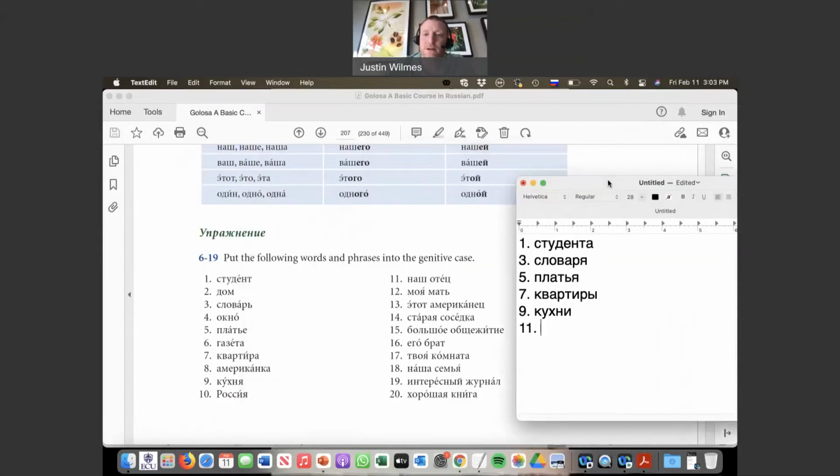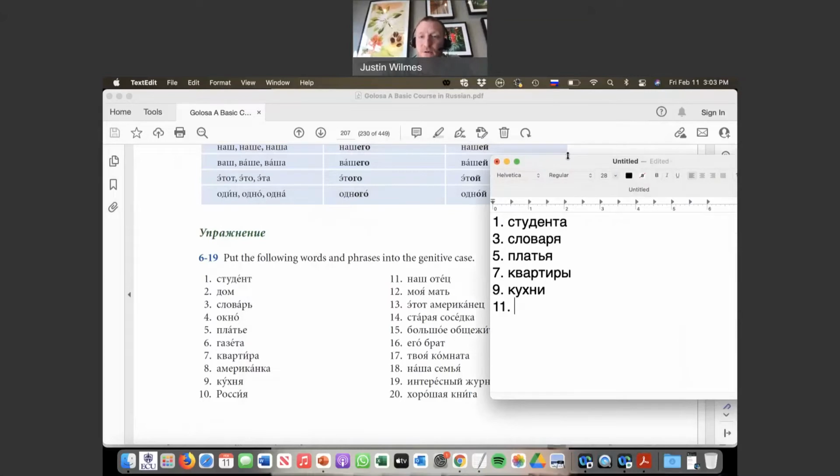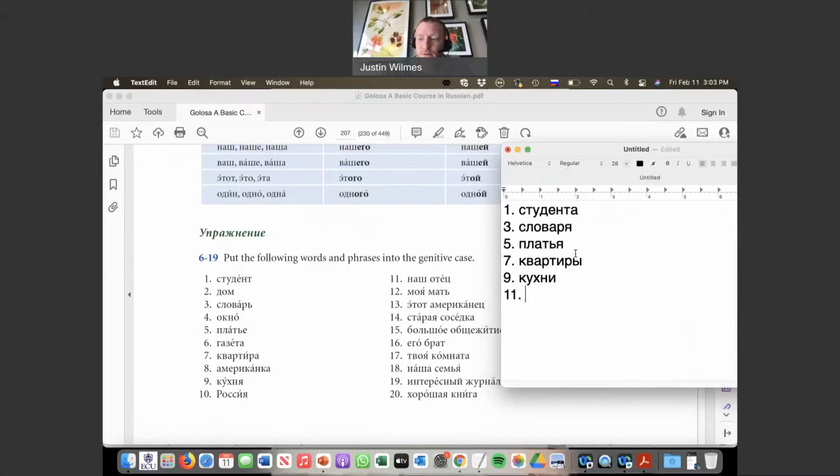Okay. Now we're getting into adjectives and modifiers here, so things get slightly more complex, but not too bad. Let's give this a try. So nashego ottsa, etogo amerikantsa, bolshogo obshchezhitiya.